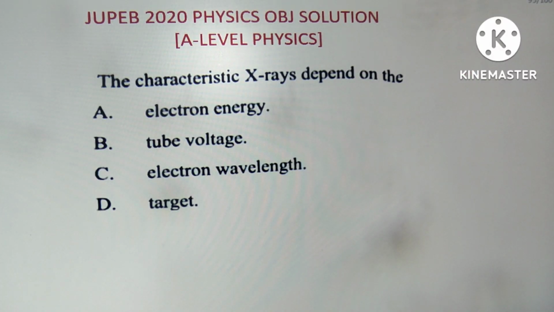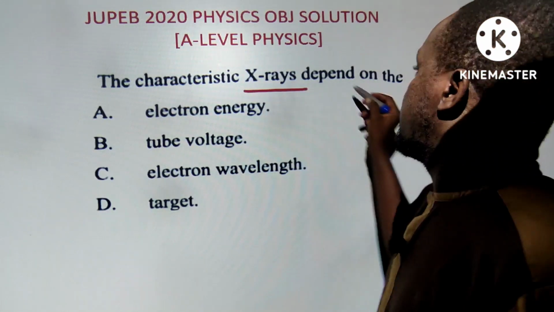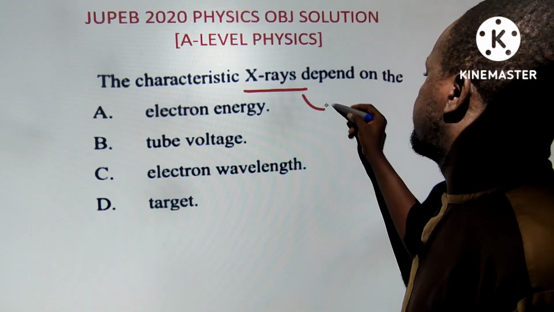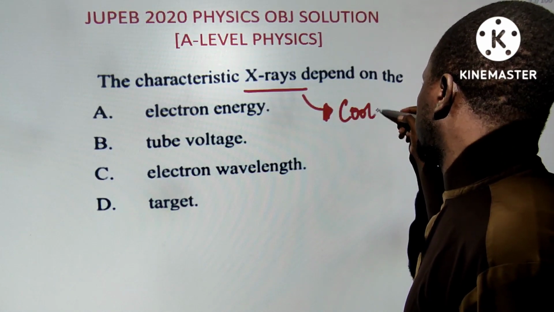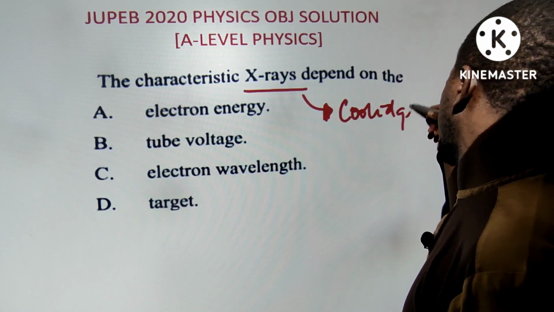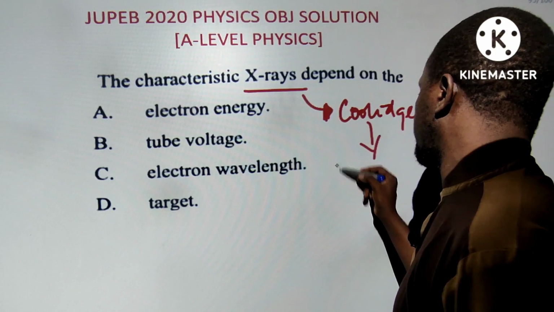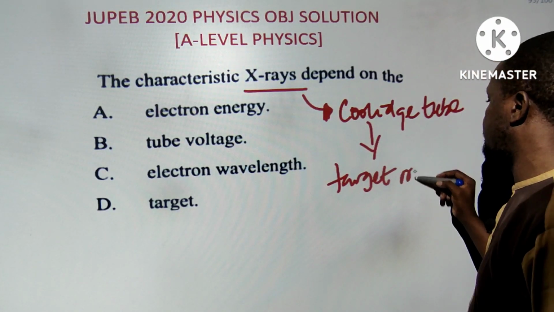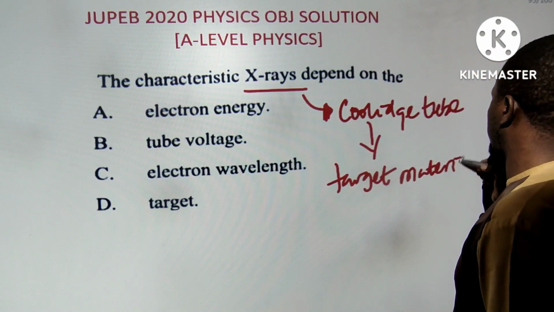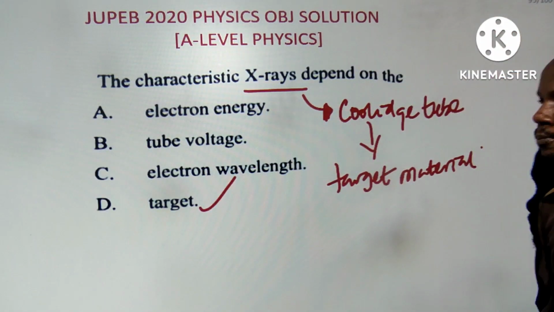Thank you, admin. Now, the characteristics of X-ray depends on the dash. X-ray depends on what we call Coolidge. We use a Coolidge tube. Electron that is incident on target material. The target material is the anode. That's what we use to produce X-ray. So the answer to this is target. Next one.